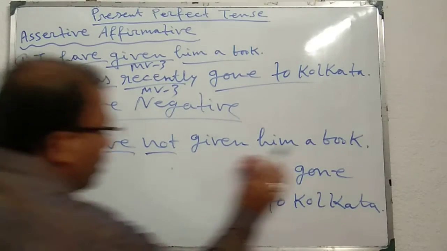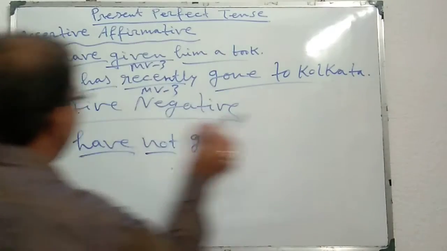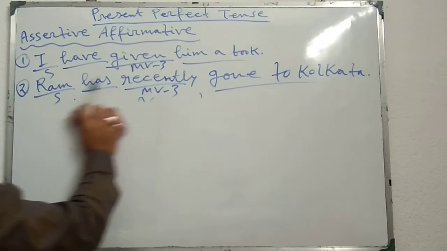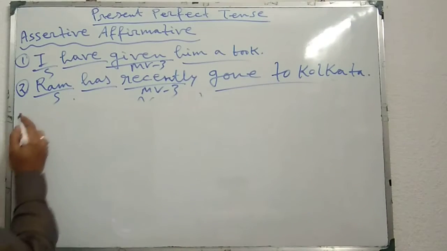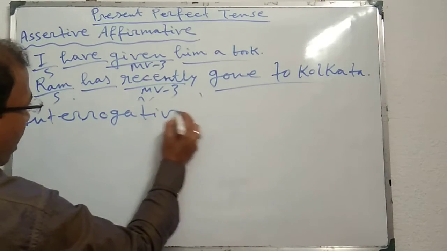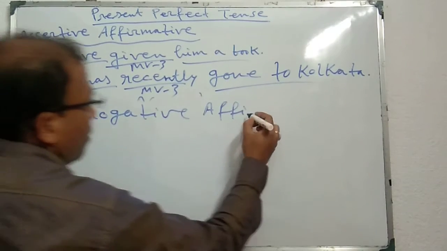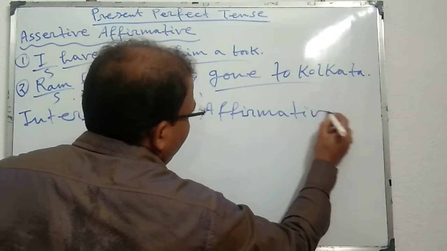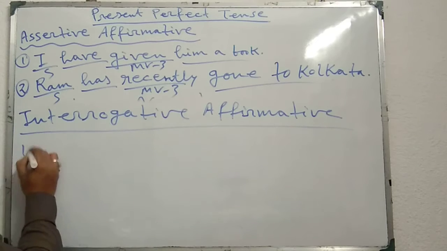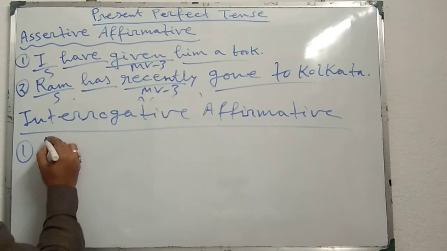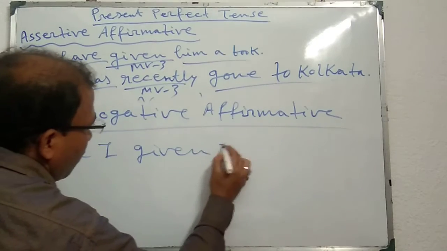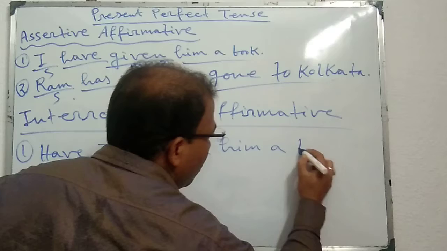Now if I want to change these sentences into interrogative affirmative, then the answer will be, for the first one, I have given him a book: Have I given him a book?